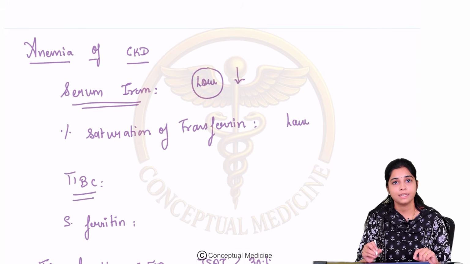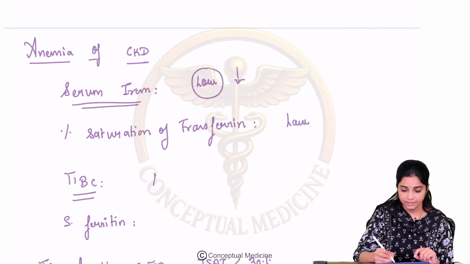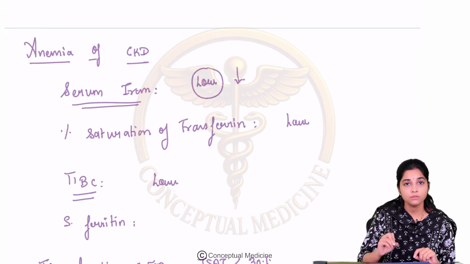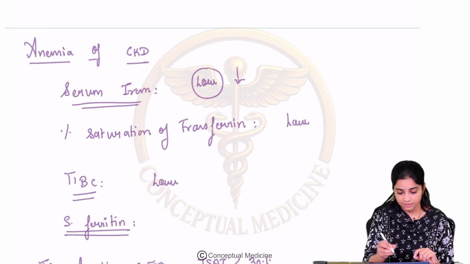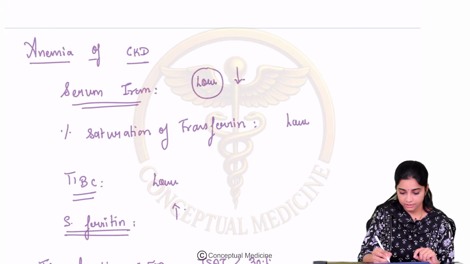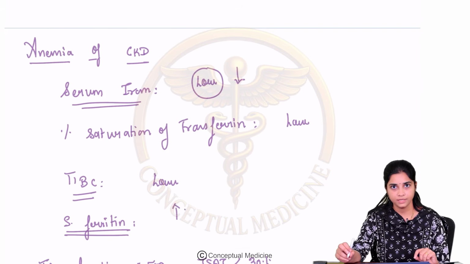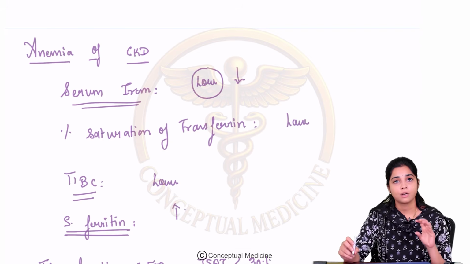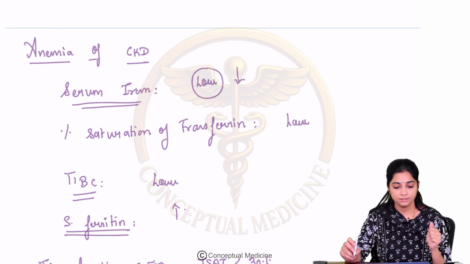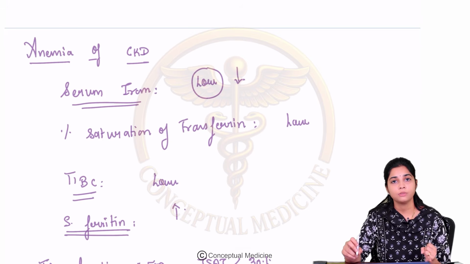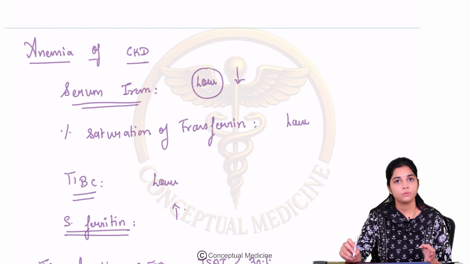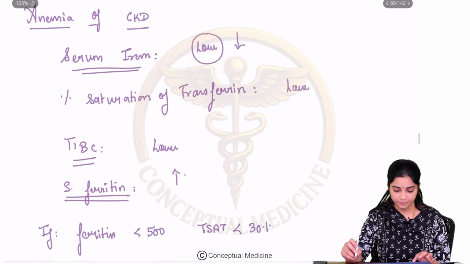What happens to the TIBC, the total iron binding capacity? This is also decreased. And what happens to the serum ferritin? The serum ferritin is increased, right? So the anemia panel in anemia of CKD: you have low iron, low TIBC, low transferrin saturation, and the serum ferritin is elevated.